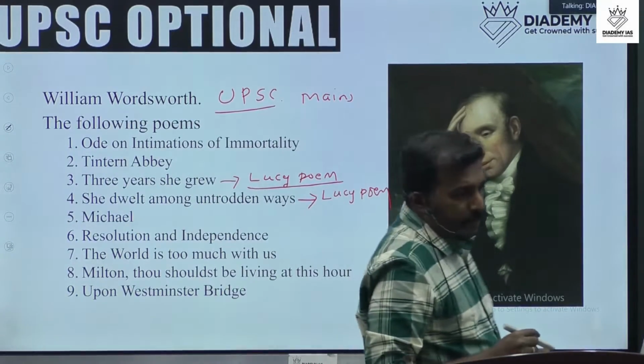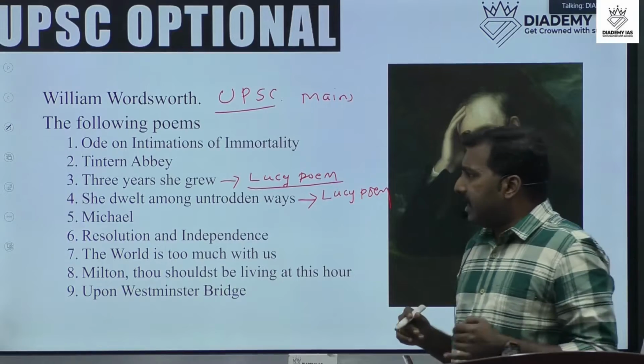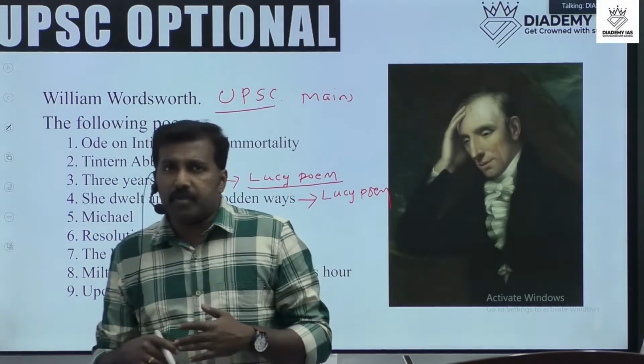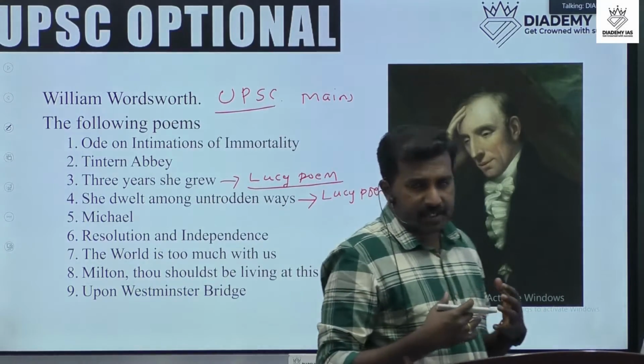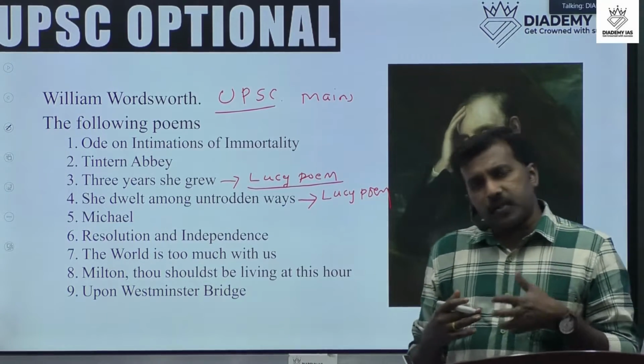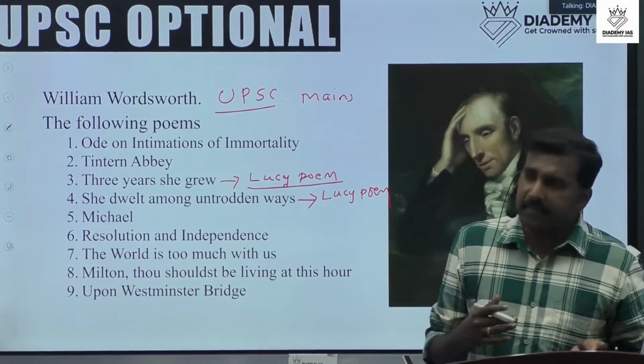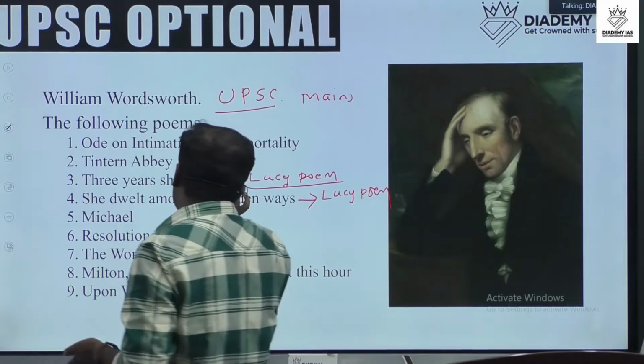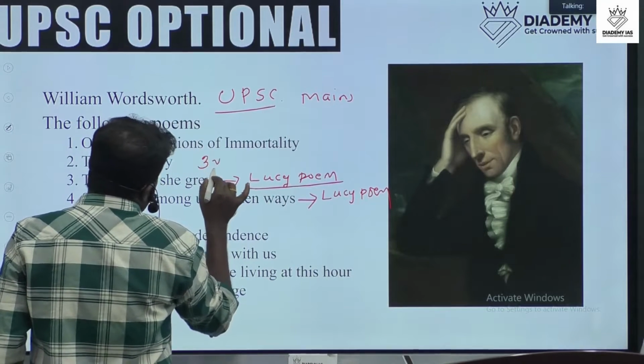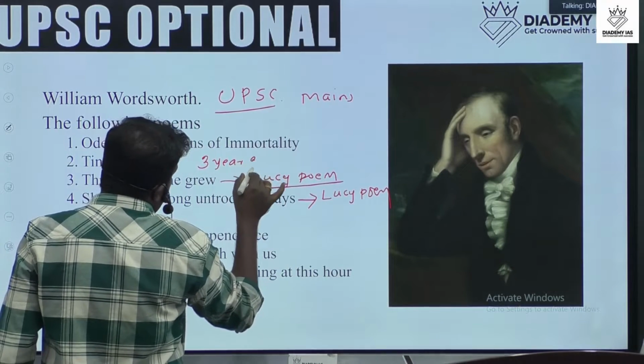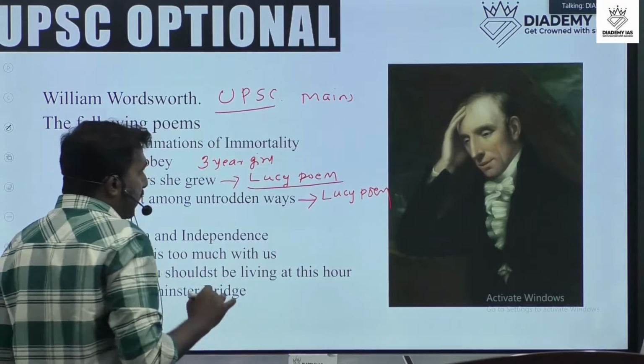So this poem's name is "Three years she grew in sun and shower." This poem also indicates nature, and mainly it is about a 3 year old girl, a 3 year old child.